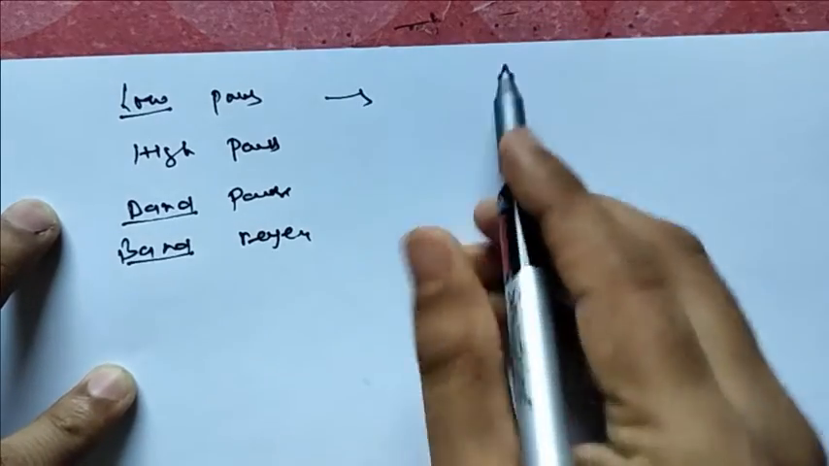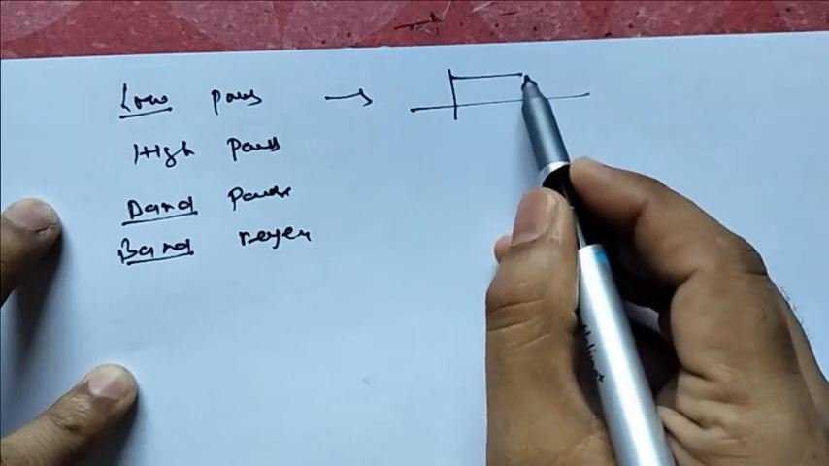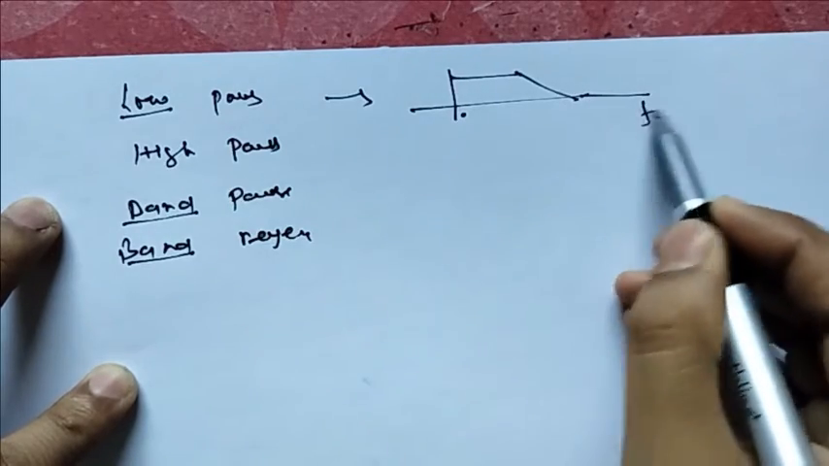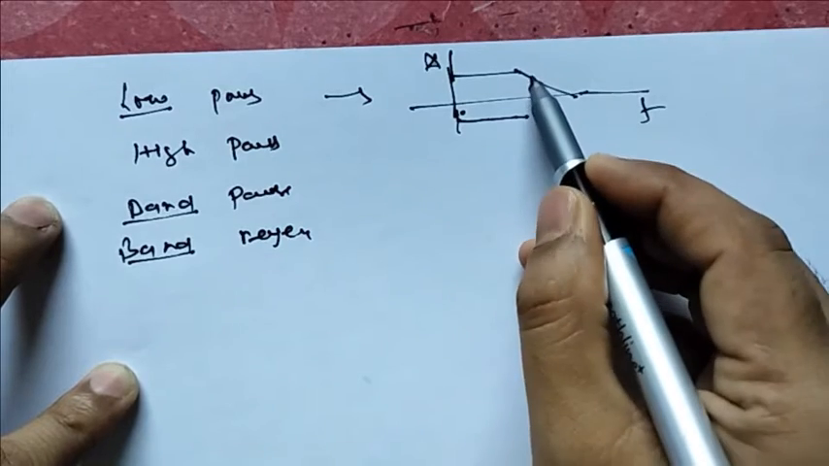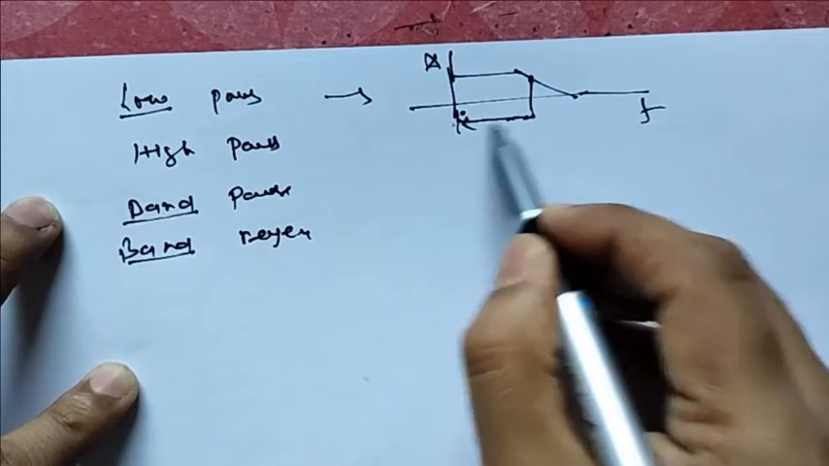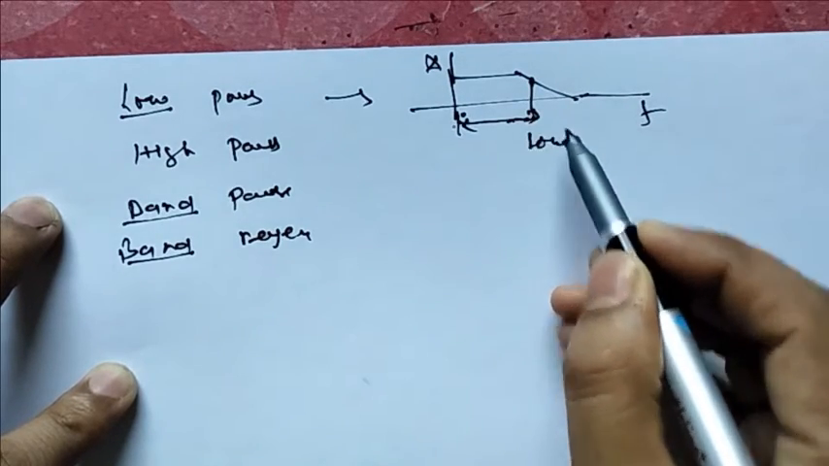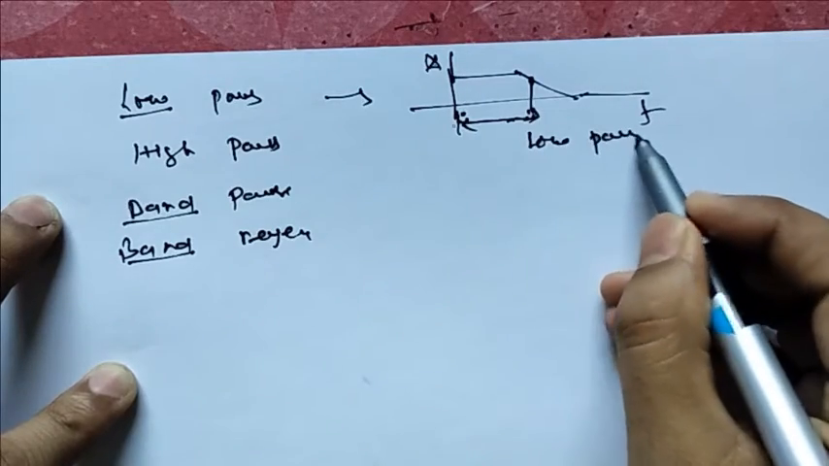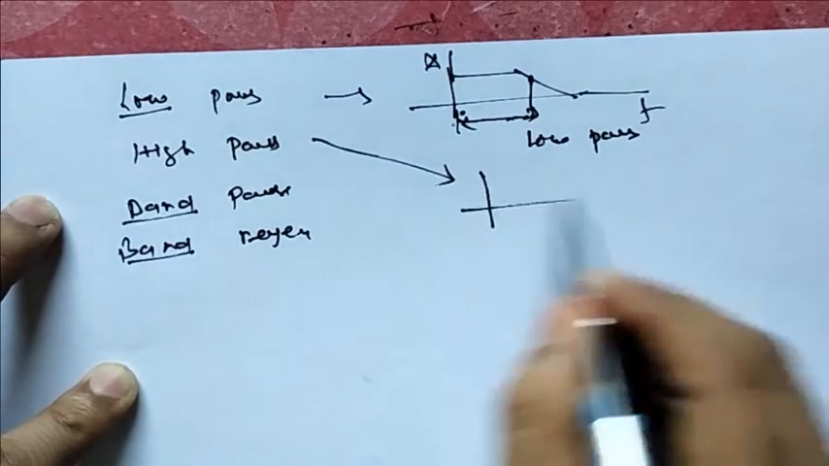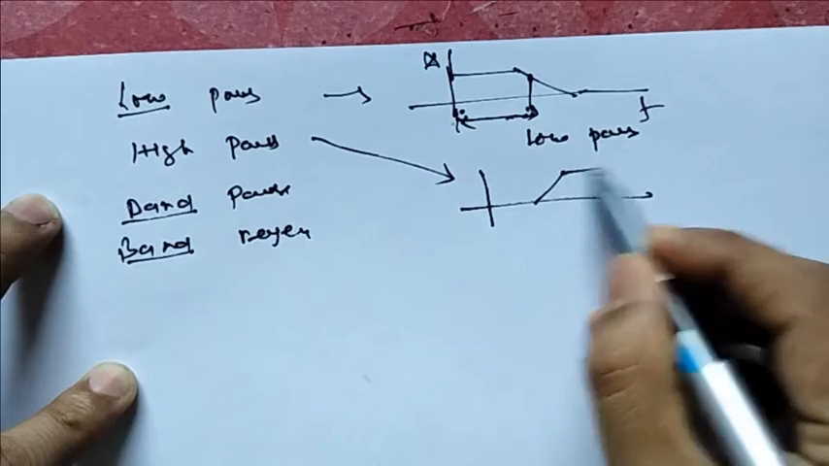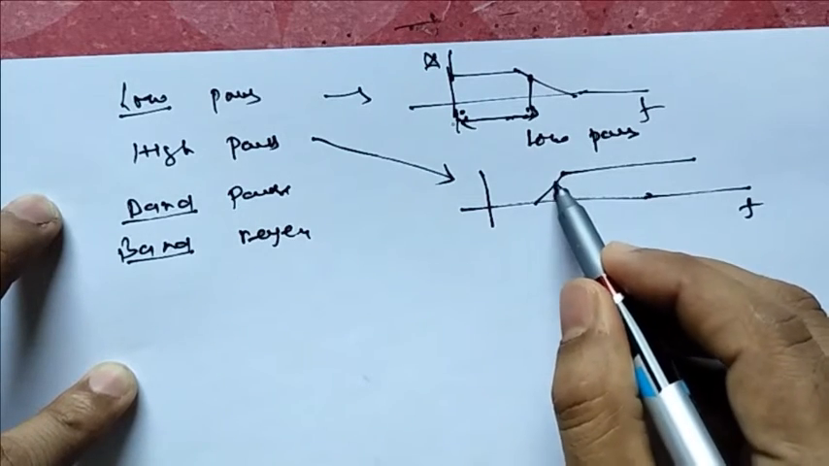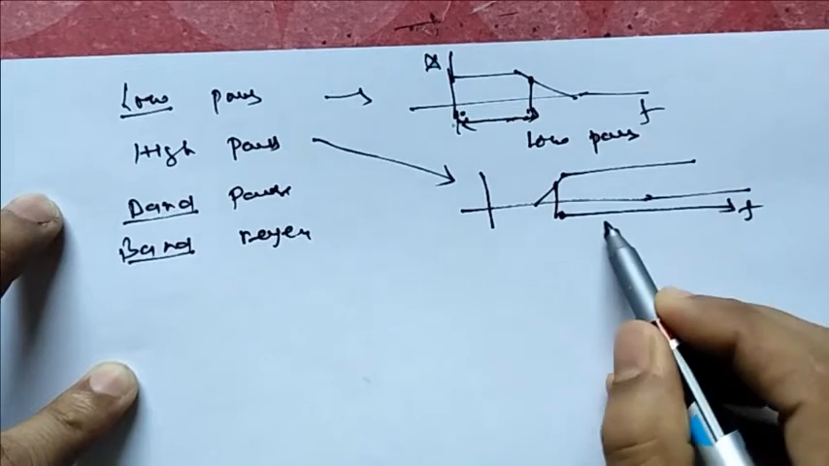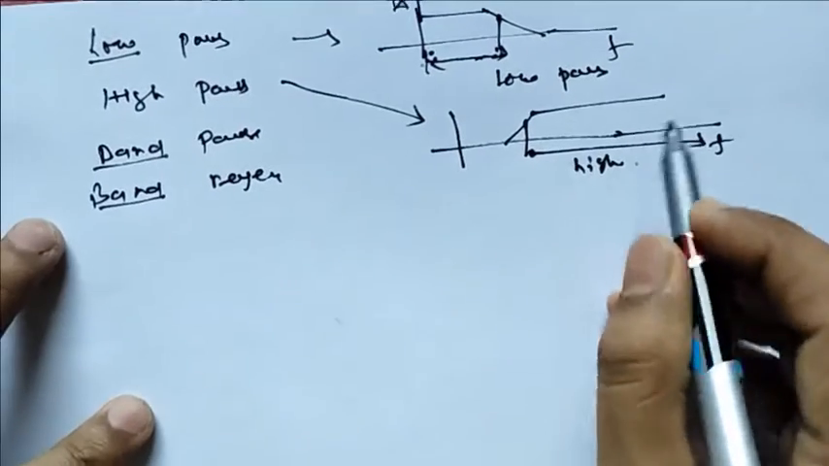Now what happens in low pass means whatever the low frequency, if this is your F and this is your gain, the low frequency signal is being passed over here. So this is called low pass filter. In high pass, what happens? Only the higher frequency gets passed. This is your frequency, this high frequency will be passing, that is why it is called high pass filter.